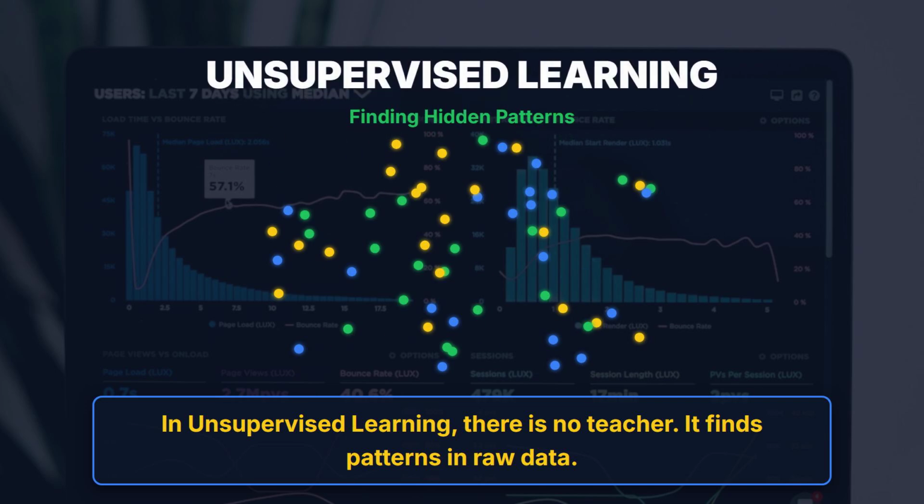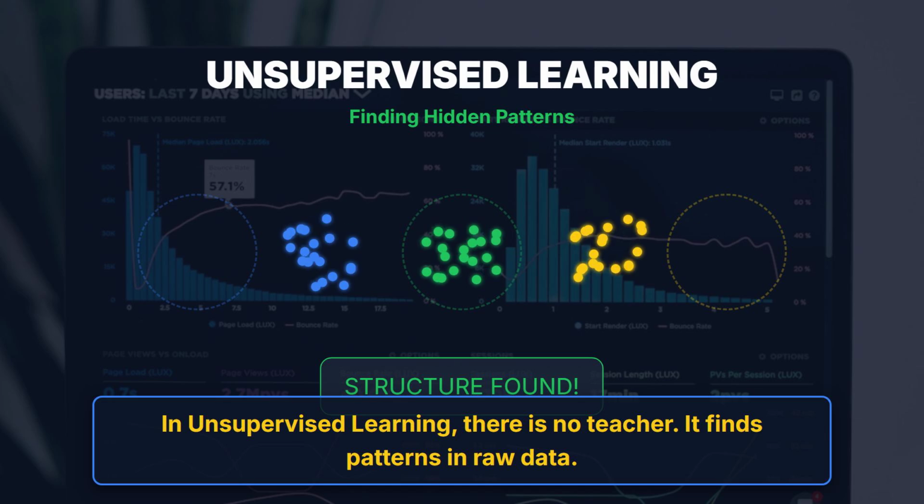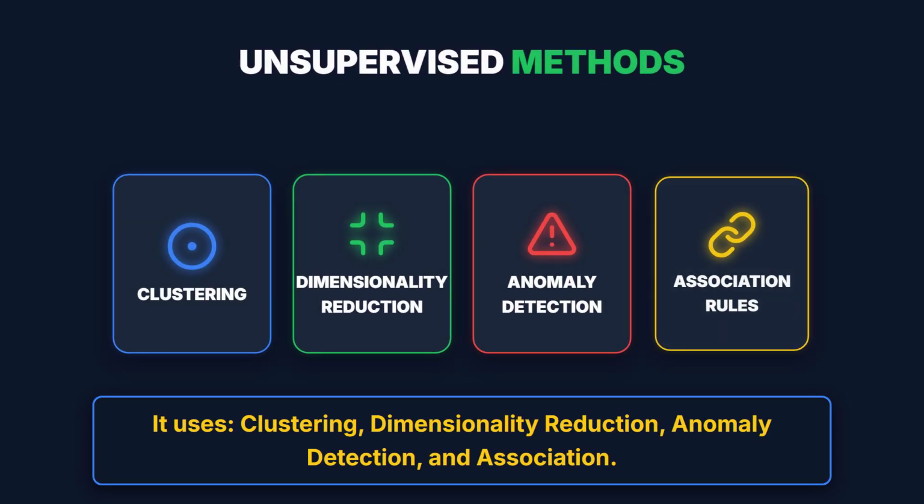In unsupervised learning, there is no teacher. The machine is given a massive pile of raw data and must find the structure by itself. It uses 4 main methods: clustering for groups, dimensionality reduction for simplicity, anomaly detection for weird spikes, and association for relationships like people buying bread and butter.